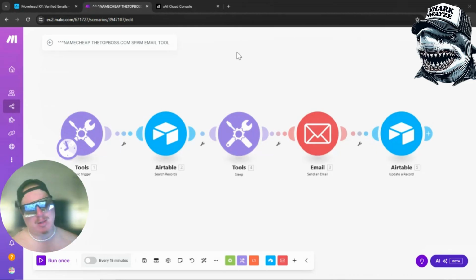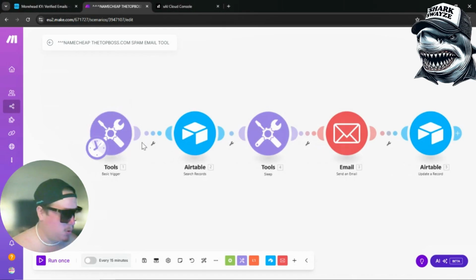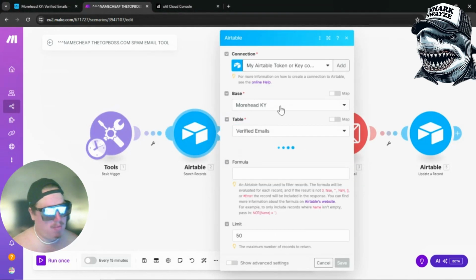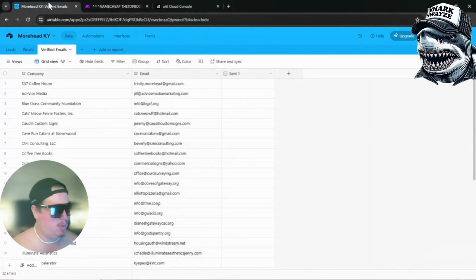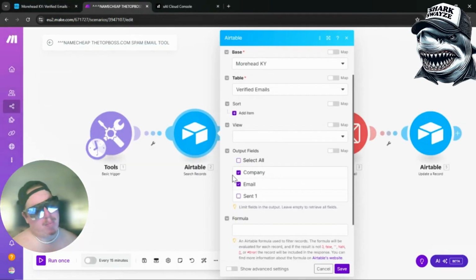All right. And don't forget, all these templates are free down below. You don't even have to build it. Just plug in your Airtable, plug in your email. Boom. Start off with the basic trigger. Boom. We want to start it off. Connect it to our Airtable, our verified email table, right? Then you want to output the company and the email.